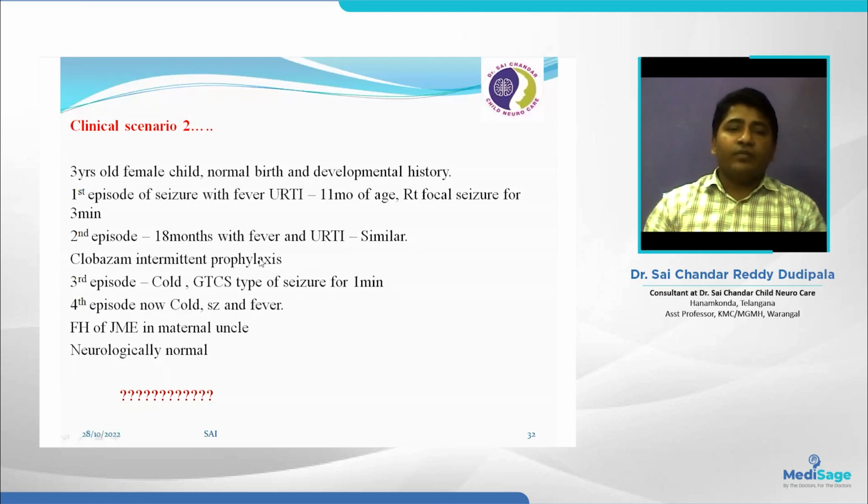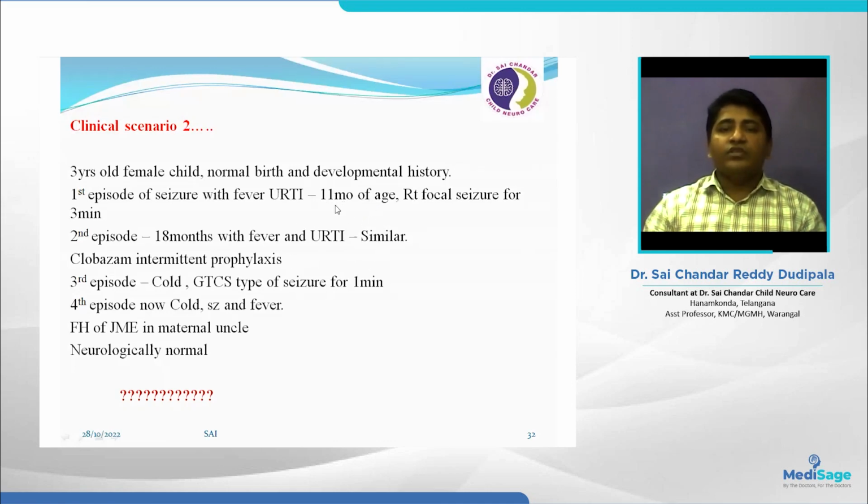So they started clobazam intermittent prophylaxis. Third episode of seizure, also with cold, that means upper respiratory tract infection. This time GTCS type, only for 1 minute. And fourth episode, this time also with upper respiratory tract infection, seizure with fever. There is family history of JME. From 11 months of age, the child had 4 episodes of seizures. 2 episodes were focal seizures, making it complex febrile seizures, and 2 episodes were simple febrile seizures. And family history is there.